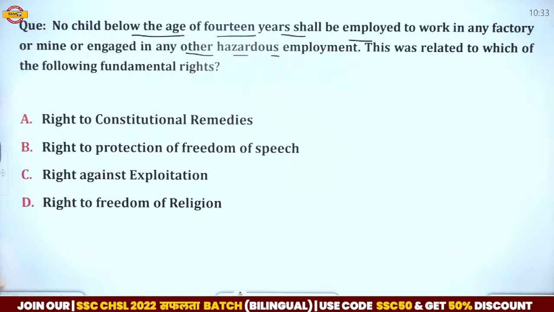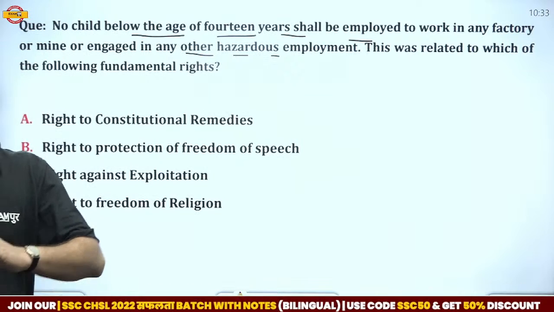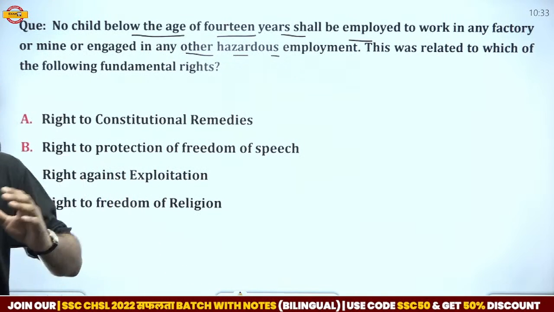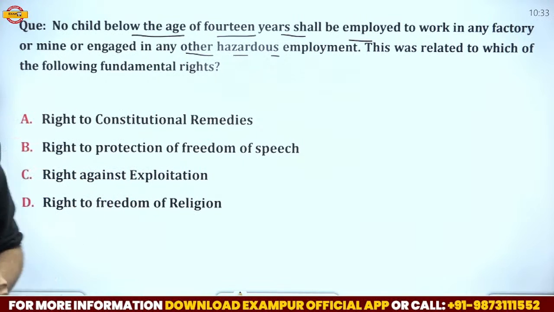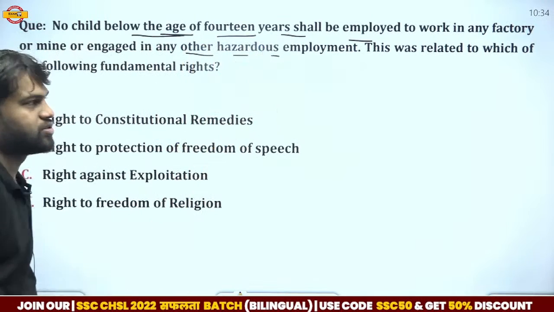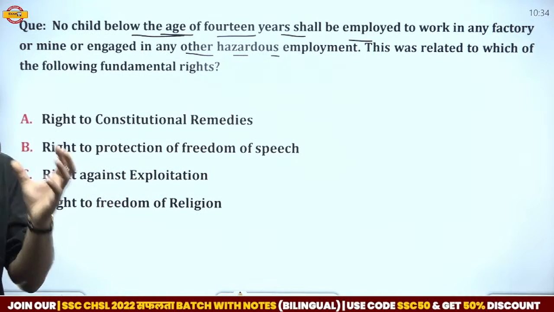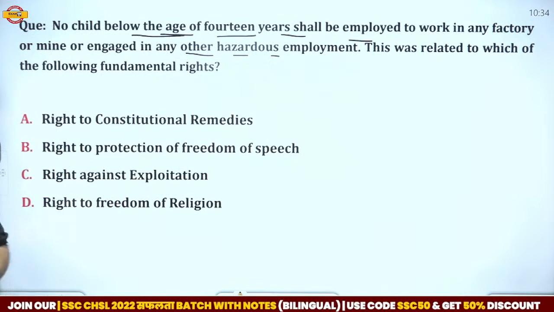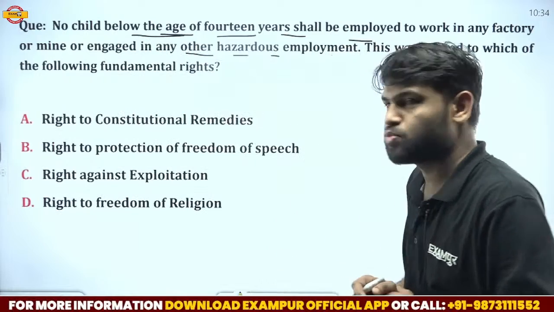You have to find the correct answer, which article restricts the employment of a child, related to the 6 to 14 year age. Children below 14 years cannot be employed in dangerous work like mines and factories. So which article? Vikramaditya Dahil gave the answer option C. It means right against exploitation.